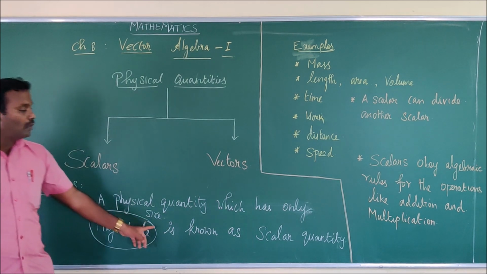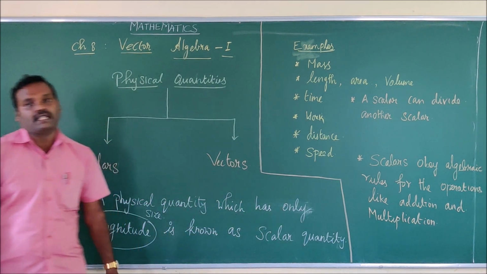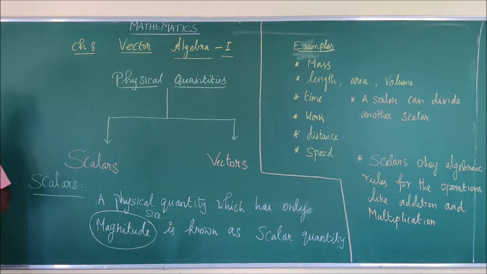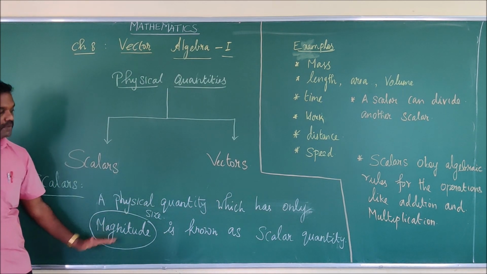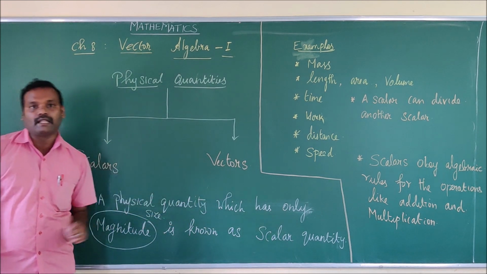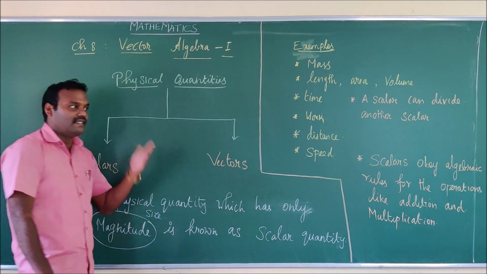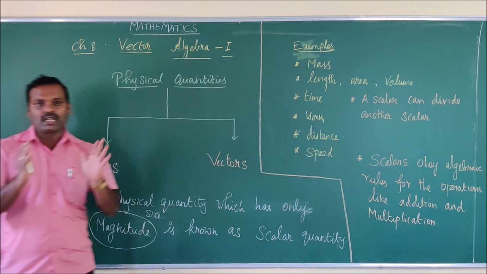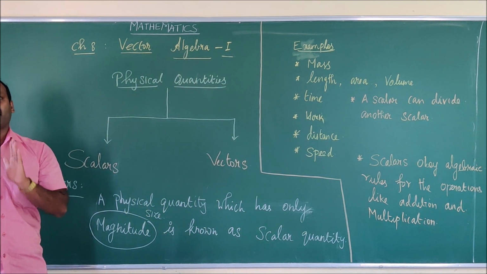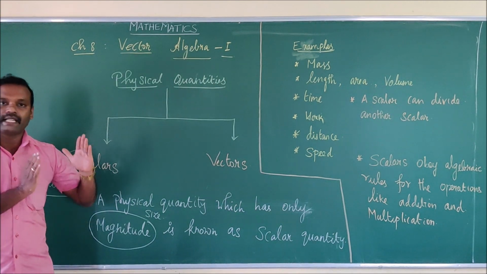You have to be clear with the definition. Now let us discuss some examples for scalars. In short, you have to remember that scalar means a real number.